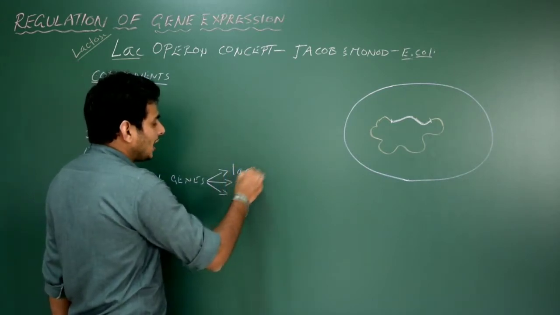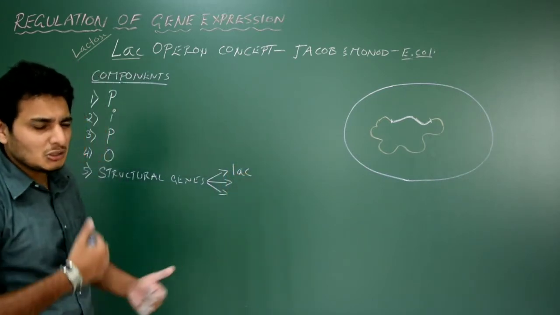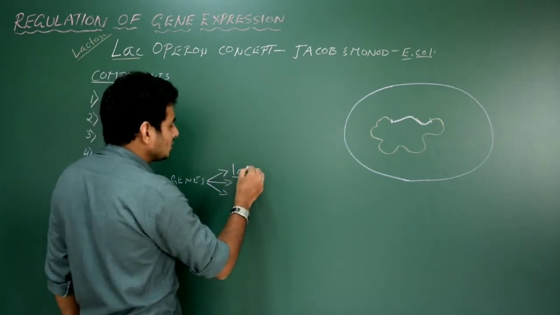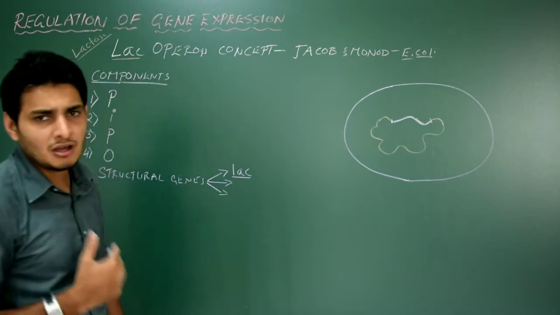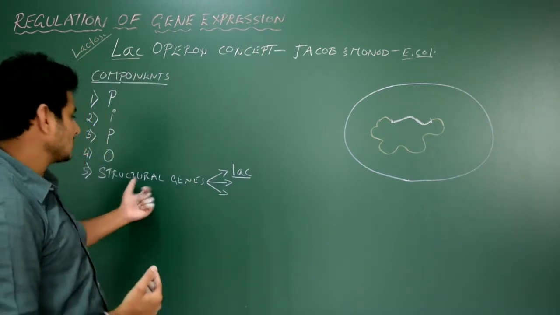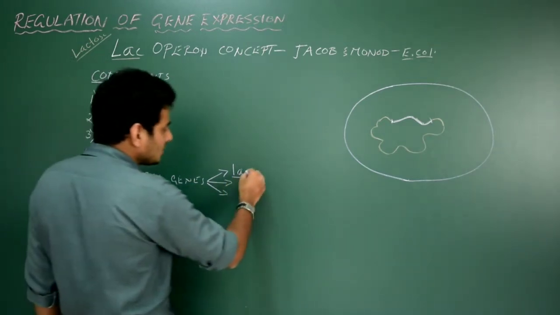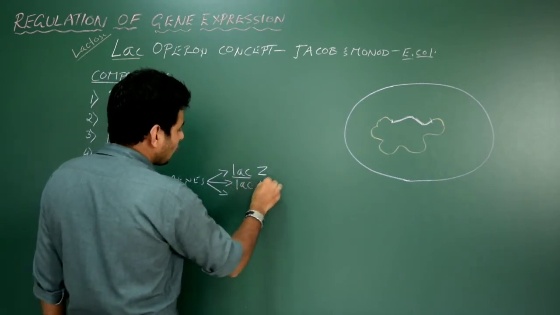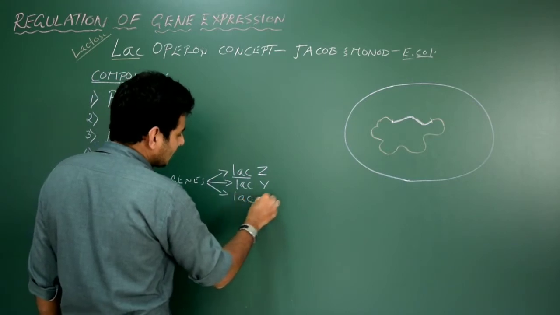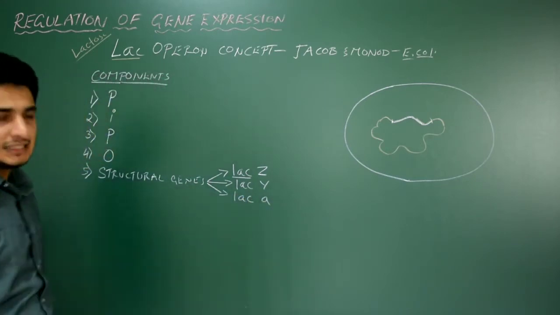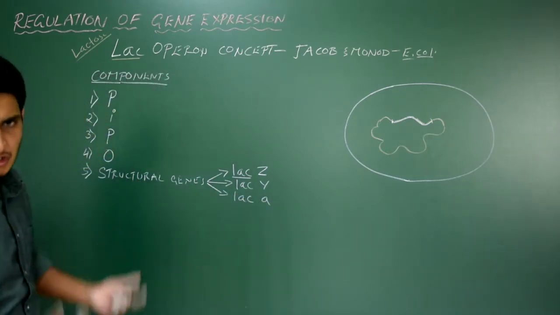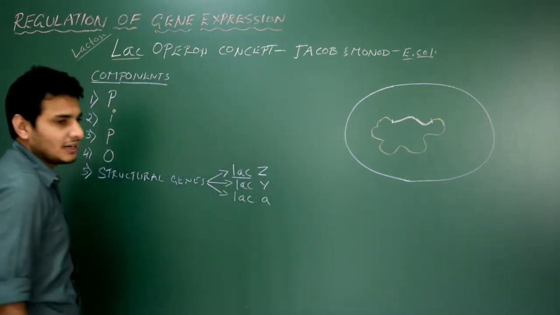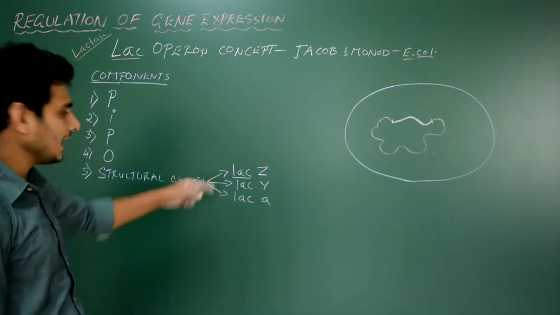So I am talking about the lac operon concept, that means something related to lactose metabolism. The genes which are essential for metabolism of lactose are the structural genes in this case. Let me write lac Z as a gene, the other gene is lac Y, the other gene is lac A. So we have 3 genes within the structural genes, so it is polycistronic. These Z, Y, A genes are related to metabolism of the lactose.